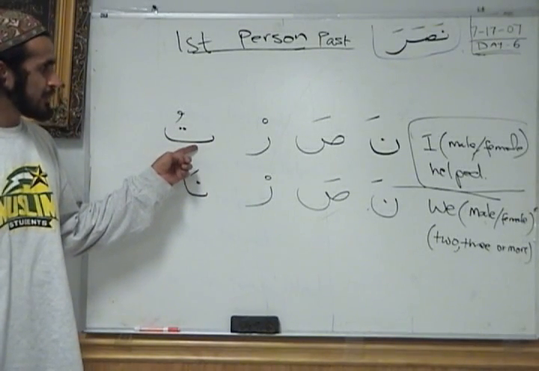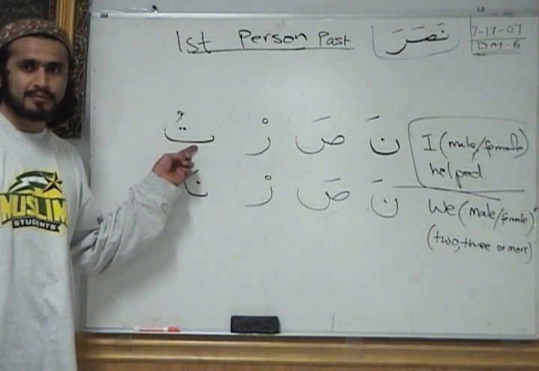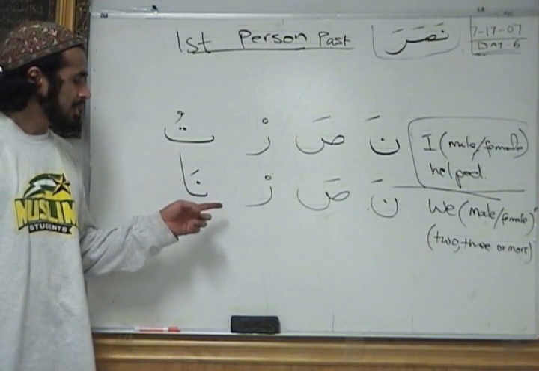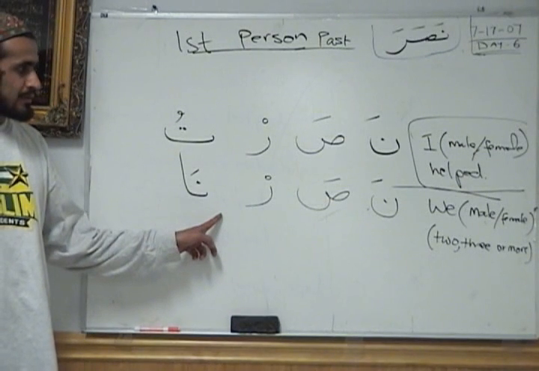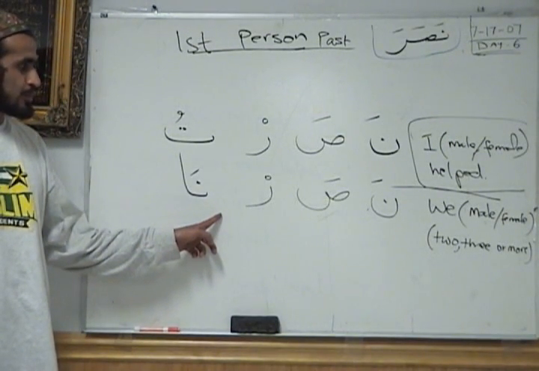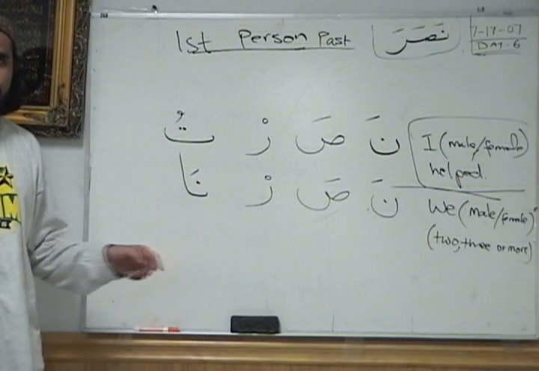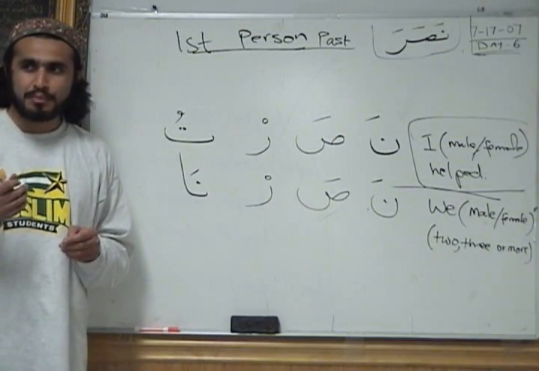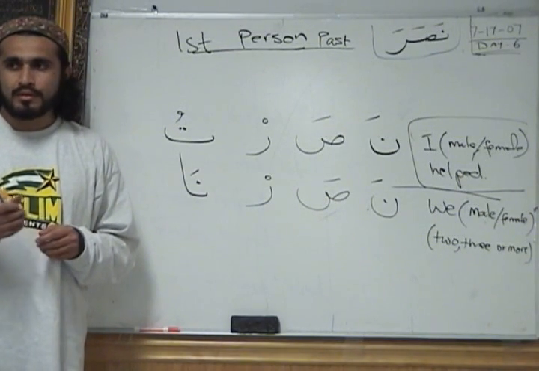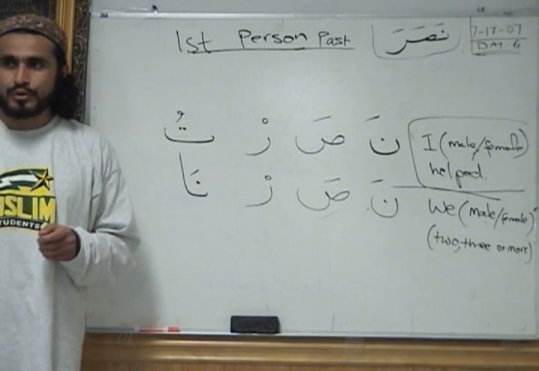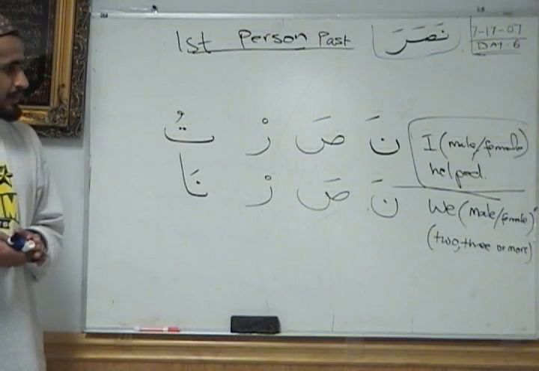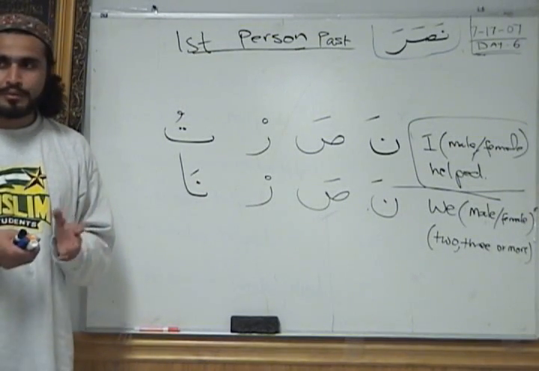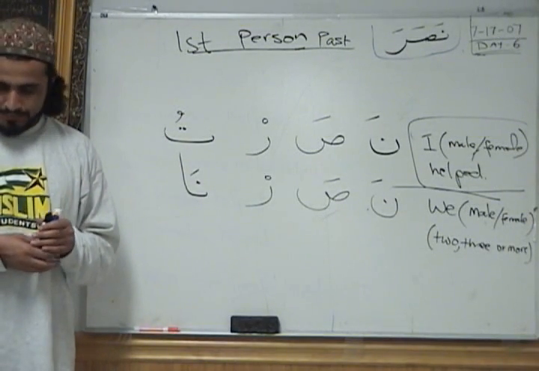Nasartu represents singular, whether it's male or female. Nasarna is dual or plural, feminine or masculine. So when we say we, you could mean 2, me with another person, or it could mean me and 3 or more people, all of us 3 or more. And it could also mean male or female or a combination of both.